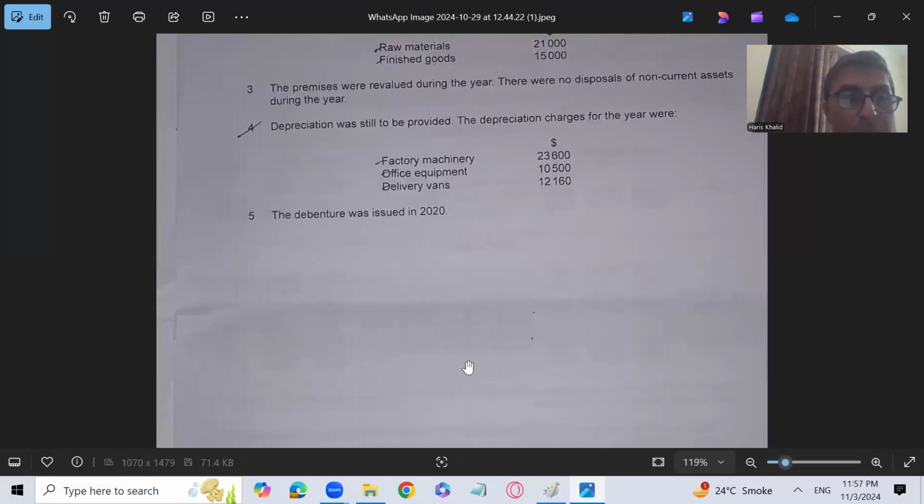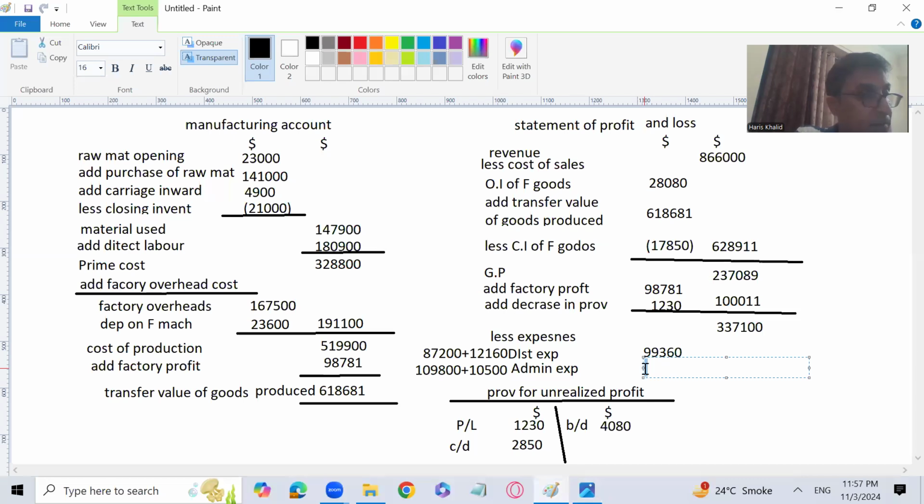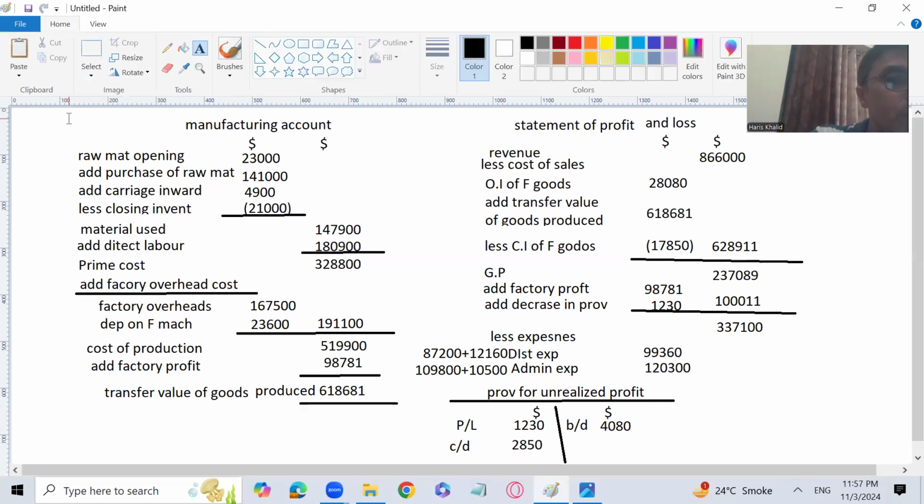That is why the depreciation on office equipment, 10,500, will be a part of admin expenses. We are not going to write it separately. We have to write it along with the admin expenses. 109,800 plus 10,500 is 120,300. Okay, now let's go for a total of this.